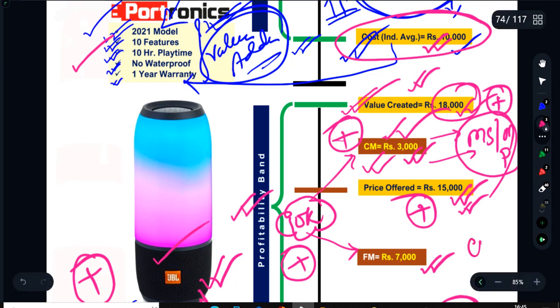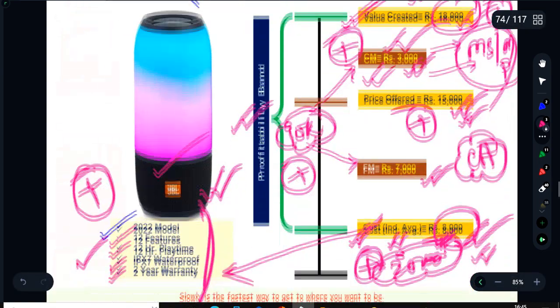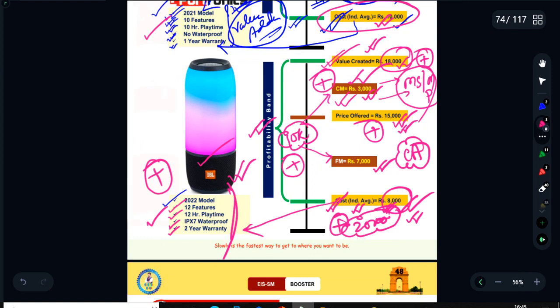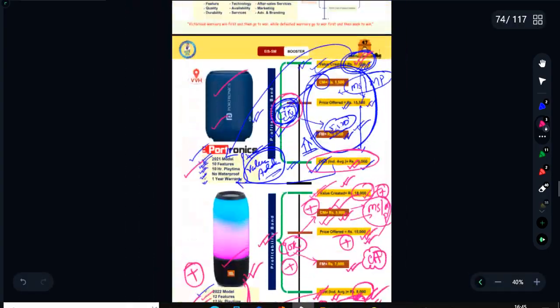So they finally have competitive advantage, and this is all due to three factors. One, cost reduction and control, because they saved 2,000 rupees against Portronics. Number two, better value creation. They offered better value, and at the same time, their profitability band was better. As I told you always, customer margin, firm margin, and price offered are the byproduct of the profitability band made, value created, and cost reduced. So this is the concept of strategic management. With this practical example, I set the tone of strategic management.